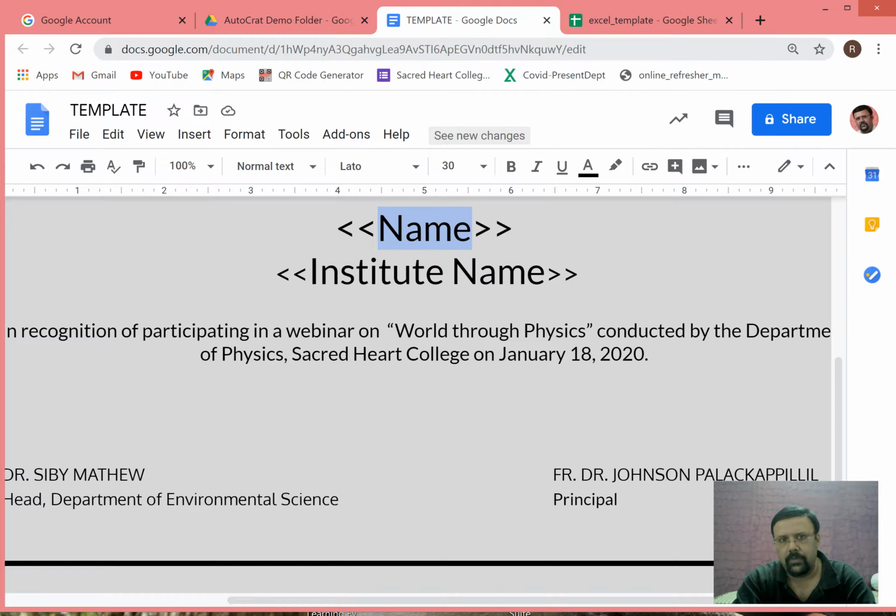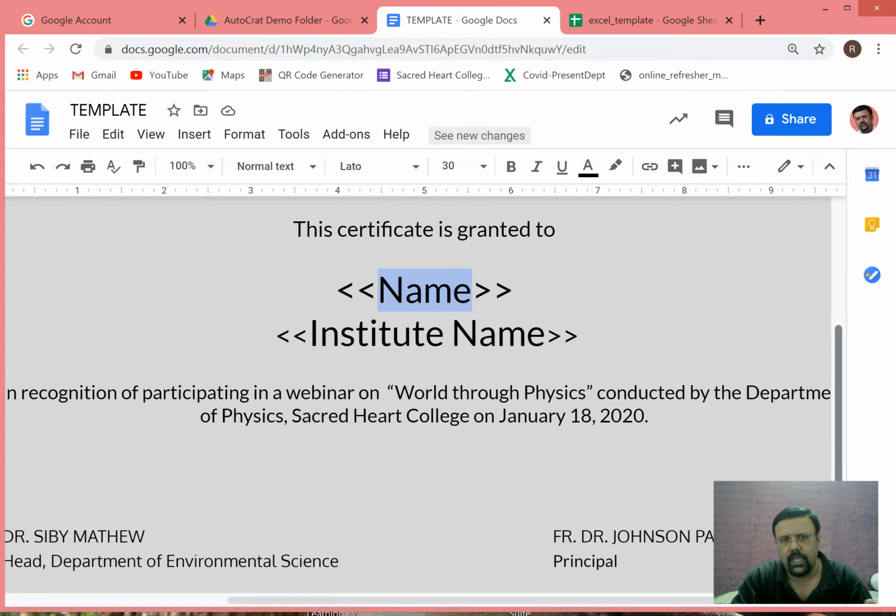So you go to the responses in Google Forms and download the responses in an Excel sheet. You might be asked a lot of questions like what is your name, what is your institute name, what is your phone number, from which state you are coming, and so forth. But just to create this certificate, what information do we require? We just need name and institution name.